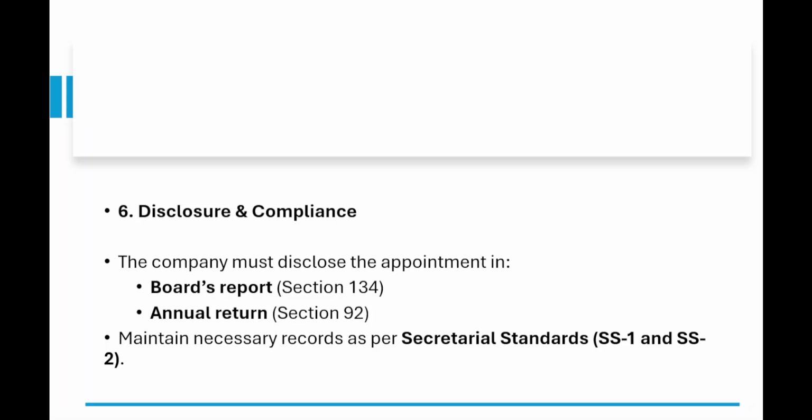Okay, so these are the disclosure and compliance. It has to be disclosed in the board's report as well as the annual return. And what are the required maintenance records? That is SS1 and SS2 as per secretarial standards.